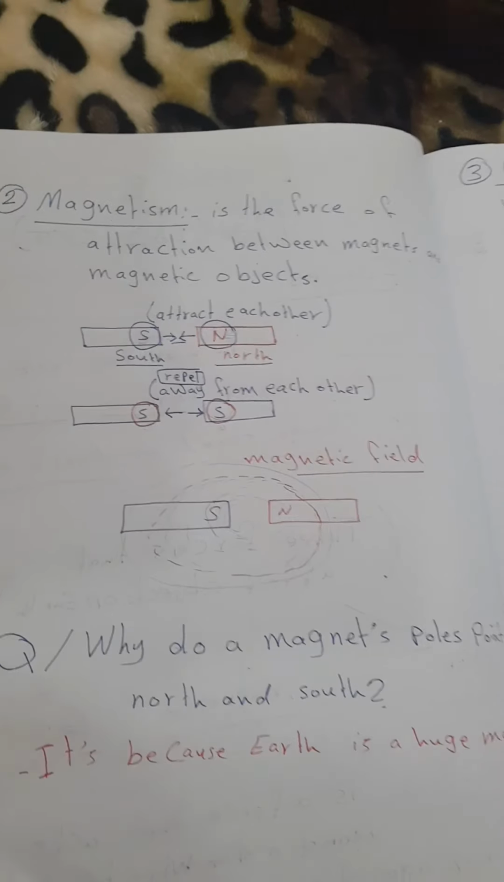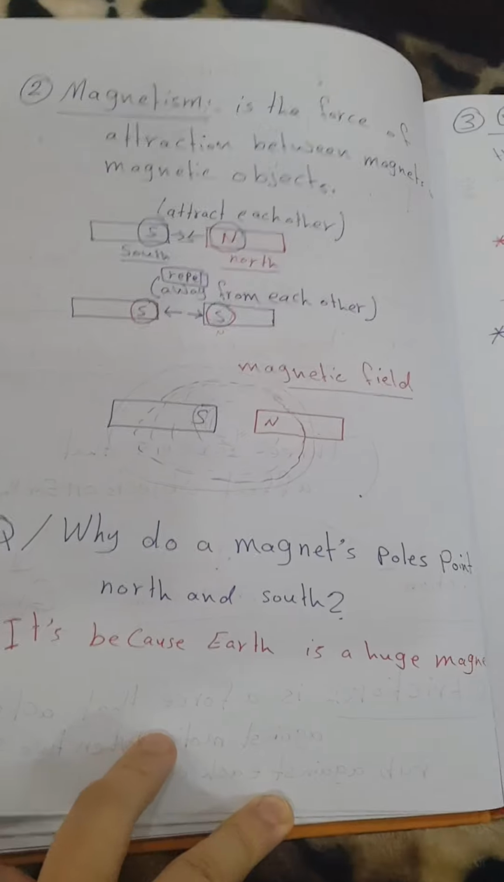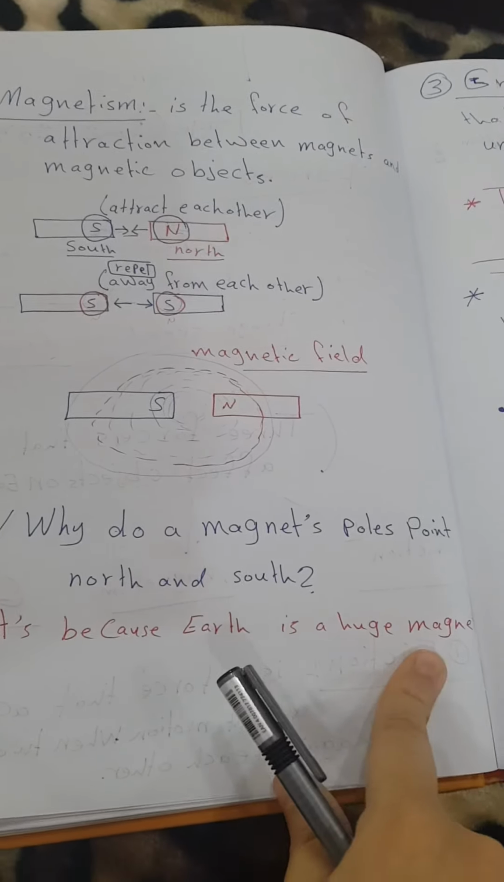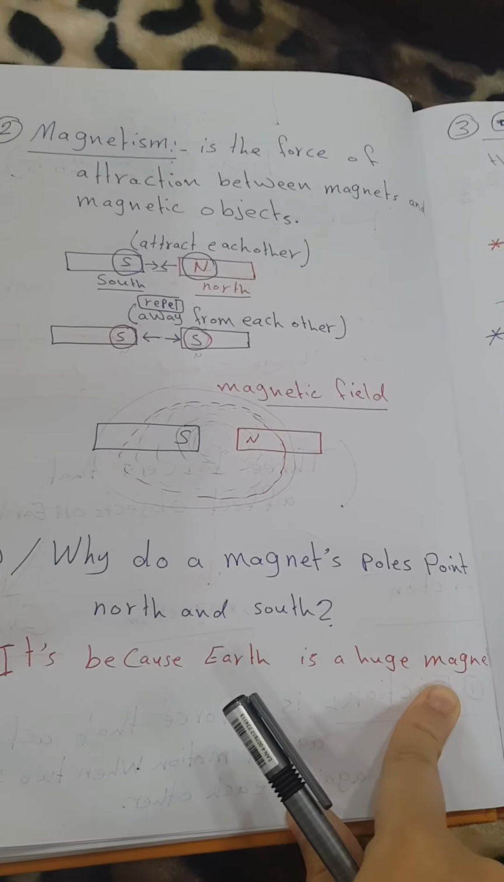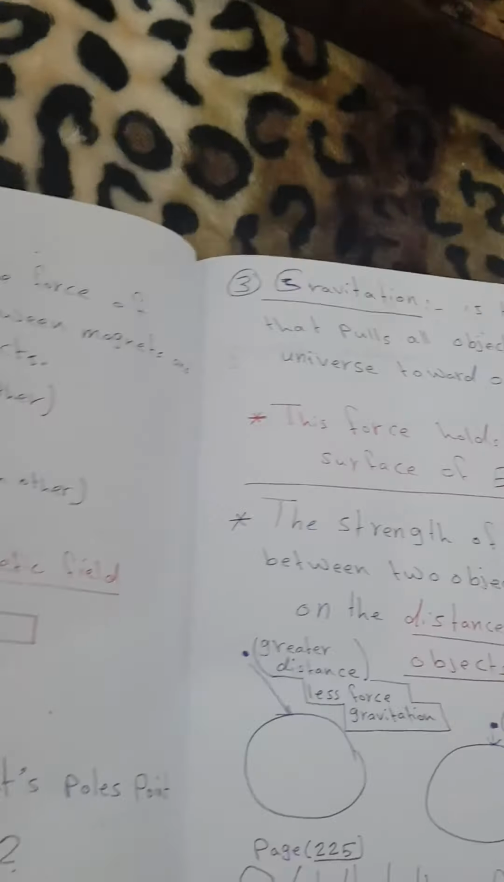So why do a magnet's poles point north and south? Why do we have north and south poles? It's because the earth is a huge magnet, and the earth has north and south poles. So this is the second one. The last one is gravitation.